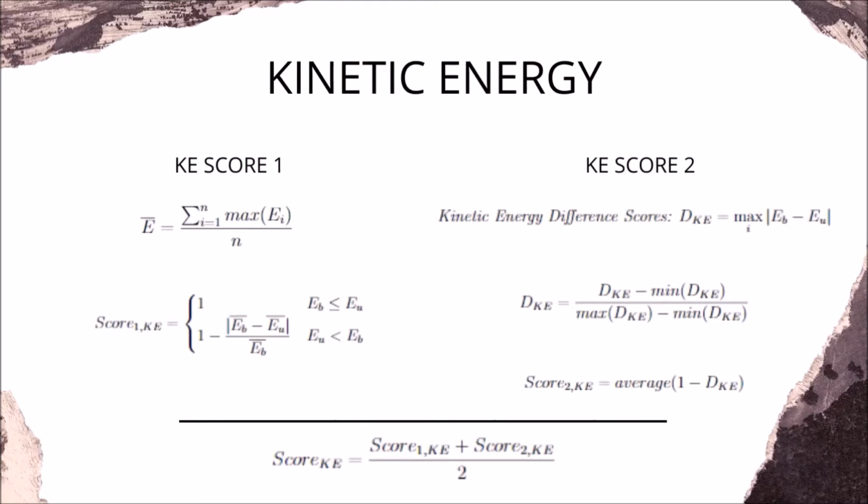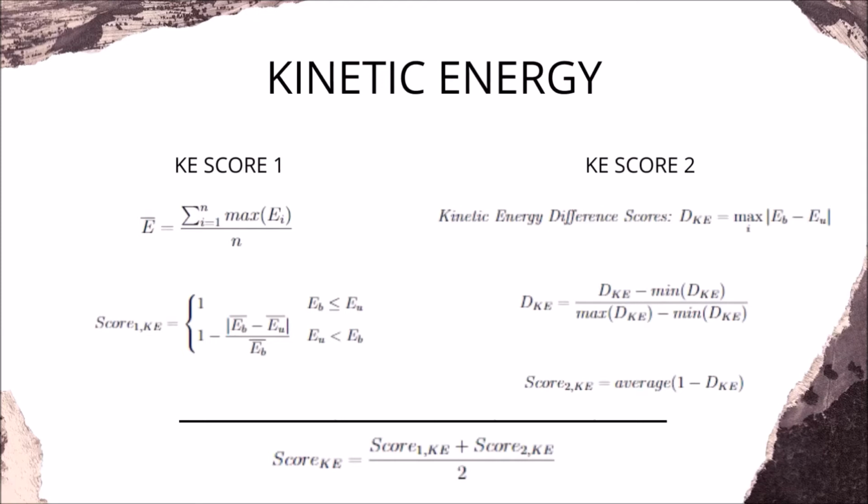In the equation, E sub i refers to the kinetic energies of key point i. To compare this feature to the benchmark, a difference score is computed by estimating how much this average kinetic energy deviates from the respective benchmark feature. The similarity score is computed by subtracting 1 from the difference score. However, if the user's kinetic energy is more than the benchmark's kinetic energy, then the user is not penalized because having more energy is not bad.